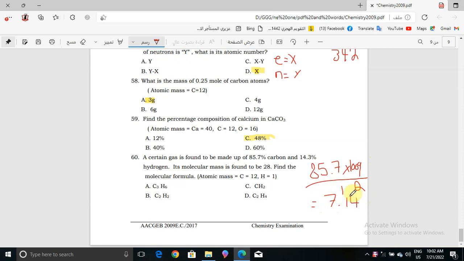And for hydrogen, 14.3 times 100 is 14.3, over 1, which is 14.3. So the correct answer for this question will be CH2. CH2 is the correct answer for question number 60.